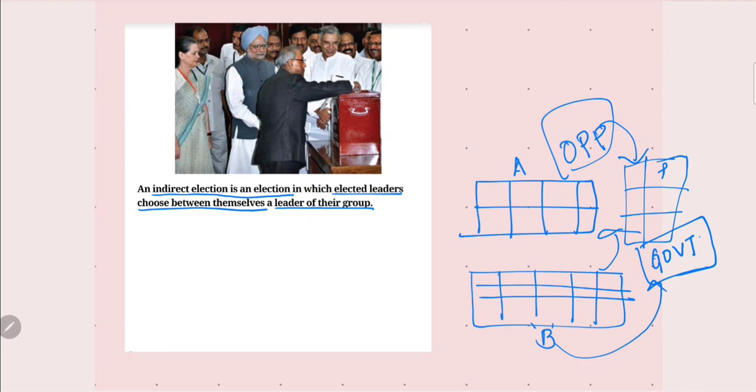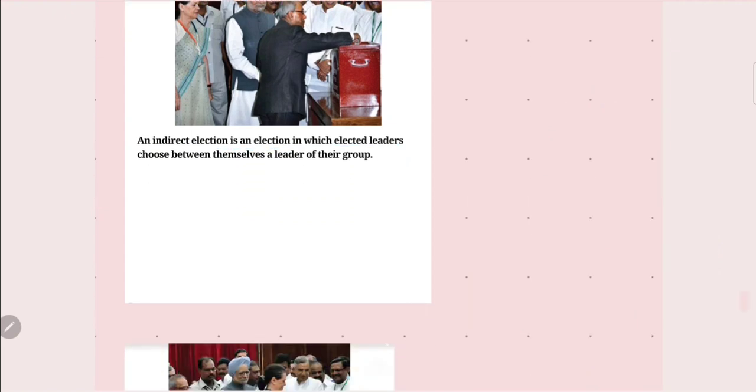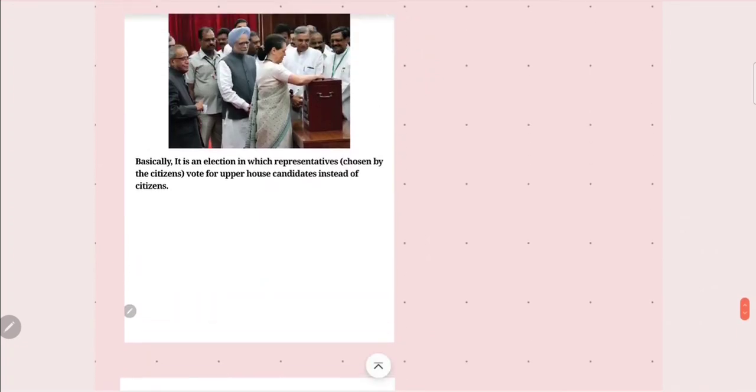An indirect election is an election in which elected leaders choose among themselves a leader of their group; it can be the CM, it can be the prime minister also, because they have to cast their vote. It is an election in which representatives chosen by the citizens vote for the upper house candidate instead of the citizens.